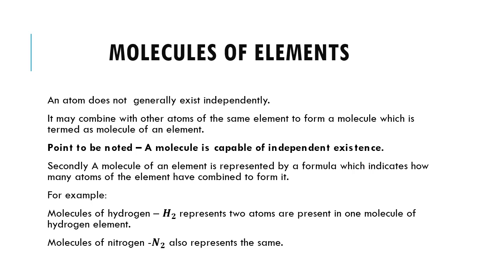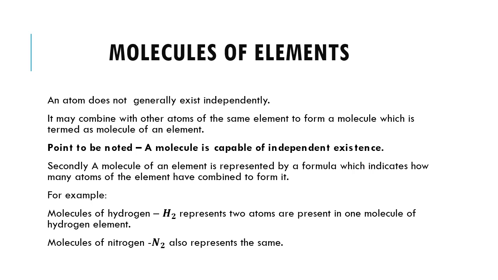Hence, the point to be noted is that a molecule is capable of independent existence. Secondly, a molecule of an element is represented by a formula which indicates how many atoms of the element have combined to form it.